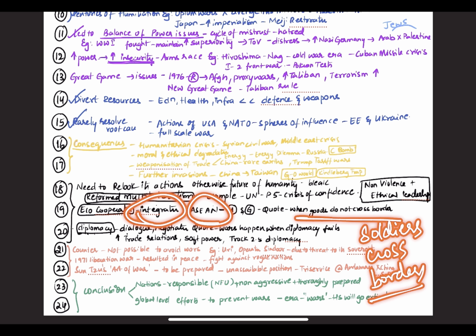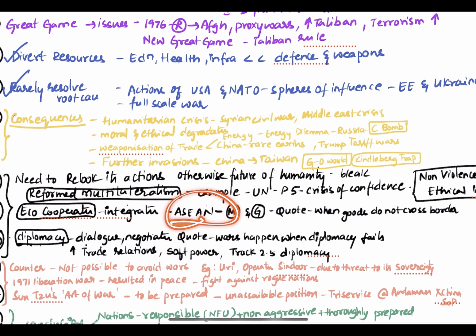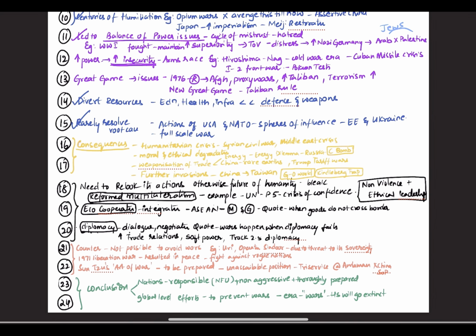Okay, this quote you can use at the end. And for economic cooperation, you can use ASEAN as an example. In ASEAN, it's a successful example, although don't go for counter arguments about the Cambodia and Thailand issues. Here we can just talk about Asian success, how their economic integration has prevented wars all these years.